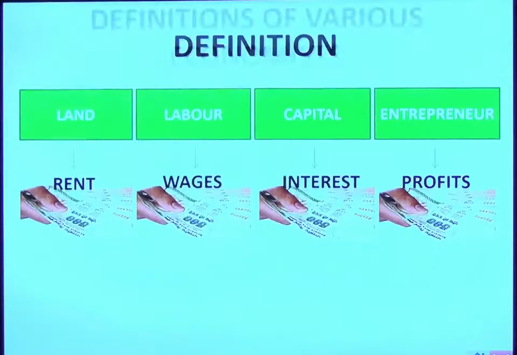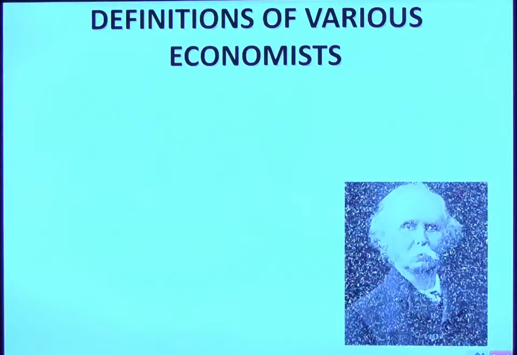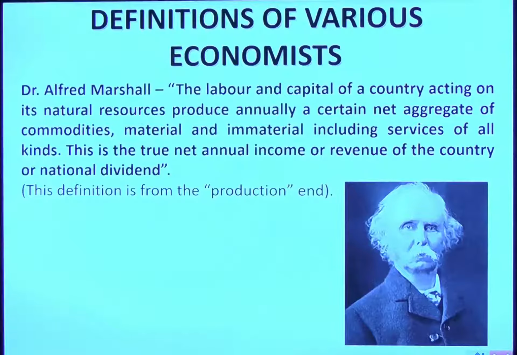So, for example, land, labor, capital and entrepreneur, these are 4 pillars for production. Everyone gets the income. When you make the total of these 4 incomes, it becomes the income of nation. So, it is one of the simplest modes to understand or calculate the national income. So, let's see the definition.